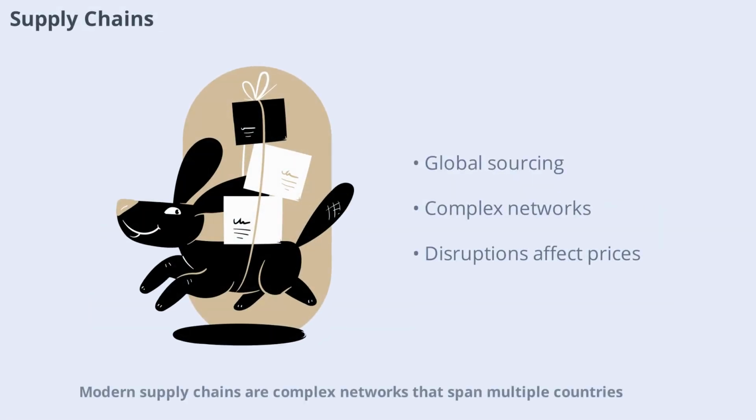Modern supply chains are complex networks that span multiple countries. Trade enables companies to source materials and components from around the world, assemble products in different locations, and deliver them to global markets. Disruptions in one part of the supply chain, such as natural disasters or political conflicts, can affect production and prices everywhere. Efficient supply chains are essential for maintaining market stability.